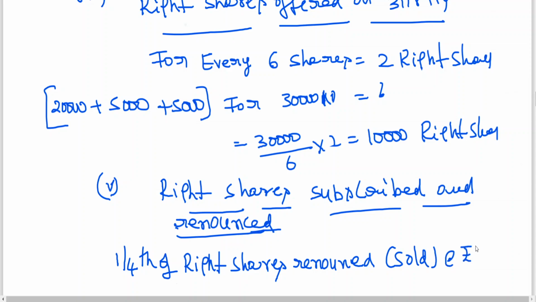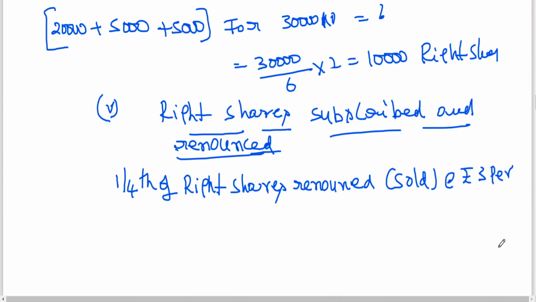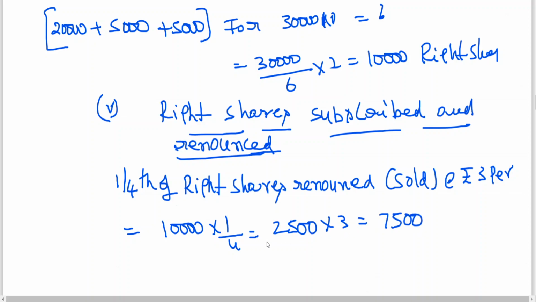At the rate of 3 rupees, 2,500 shares is 7,500. And 3 by 4th of the right shares are subscribed.